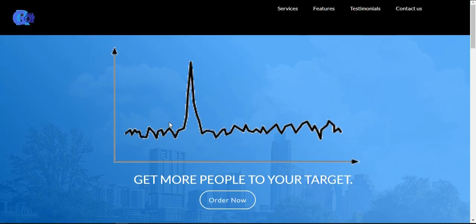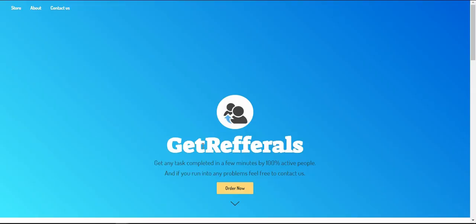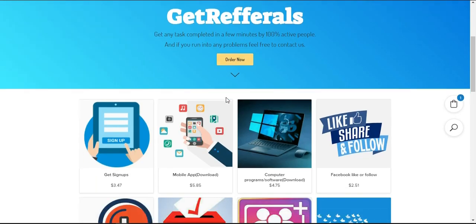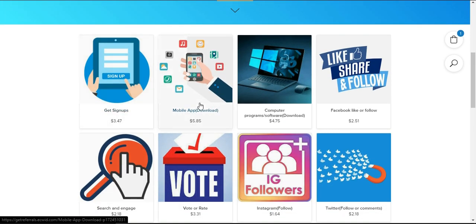So what you pretty much have to do, come over to getreferrals.us, click on order now, and it's going to load up. So guys, as you can see, you're going to get over to the sales page over here, and on the sales page you could pretty much scroll down and buy whatever service you actually want. So let's say I want to get sign ups for my referral link, or for whatever service site I want to get referrals for. I'm going to come over here. Let's wait for that to load up real quick.